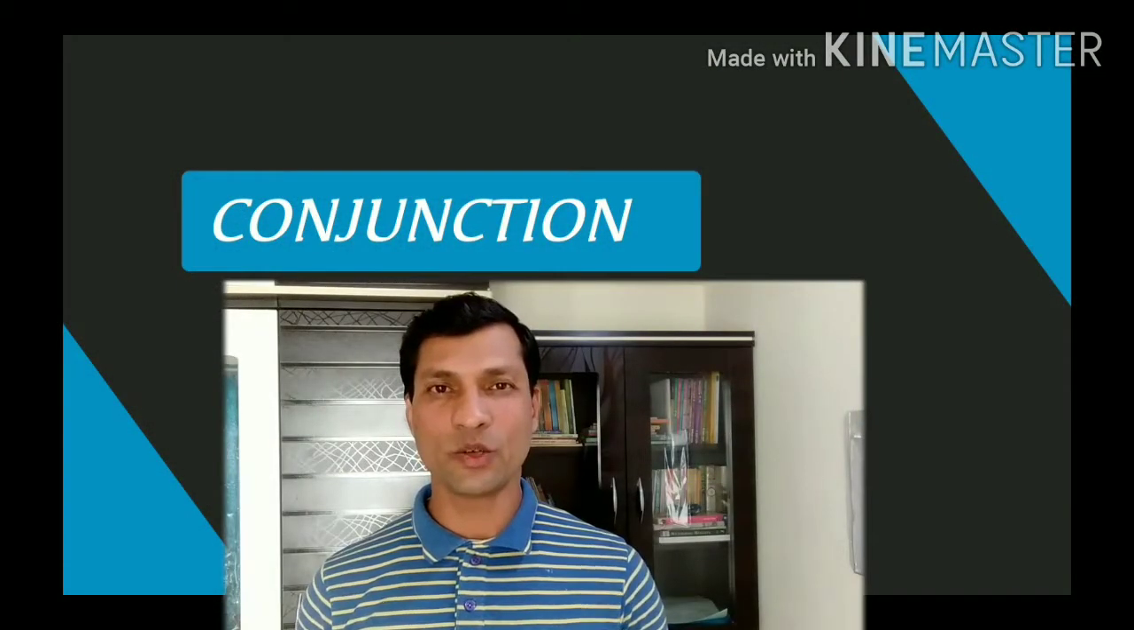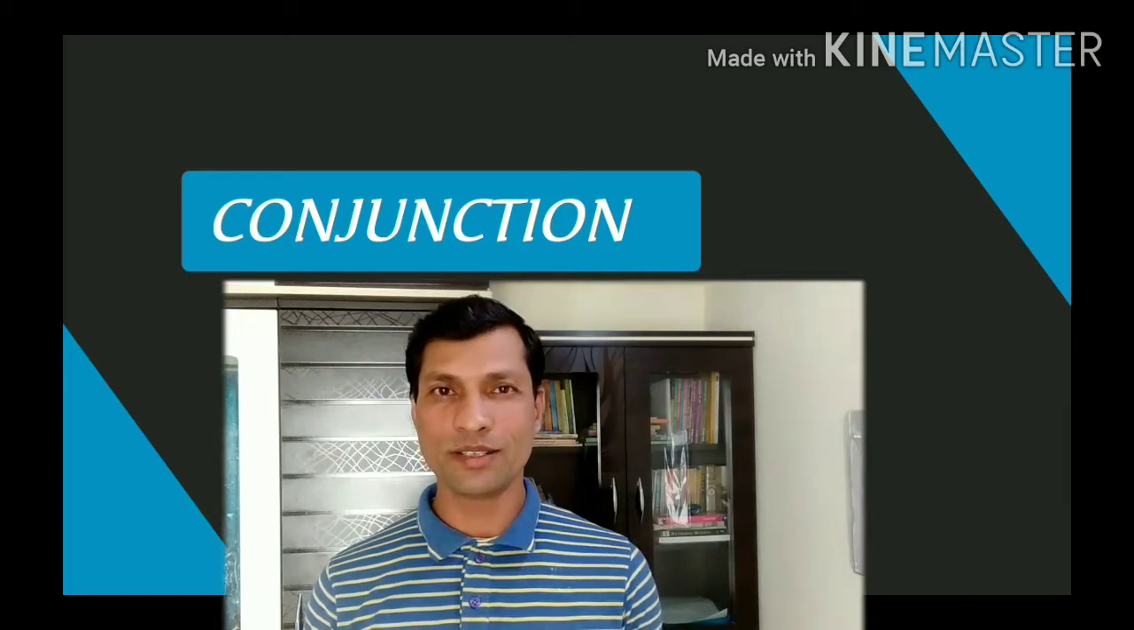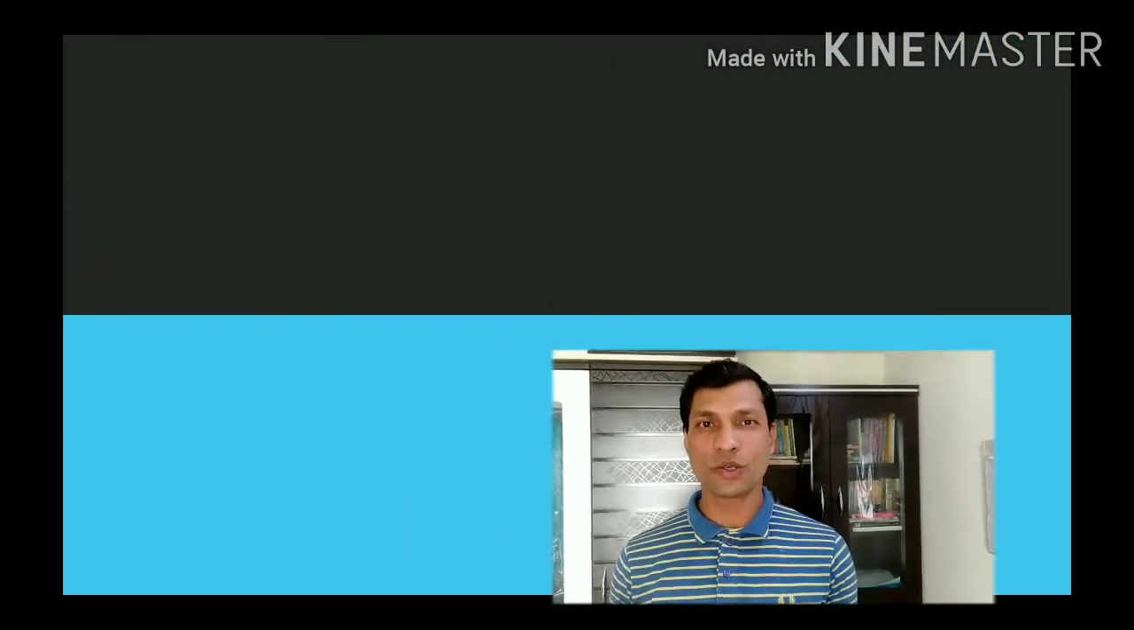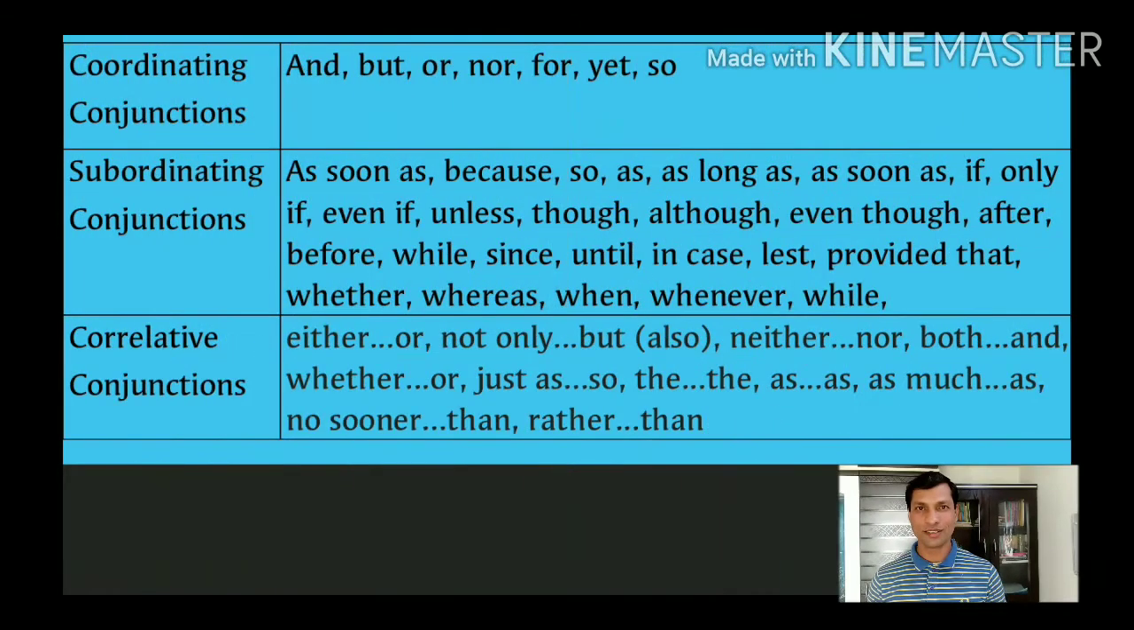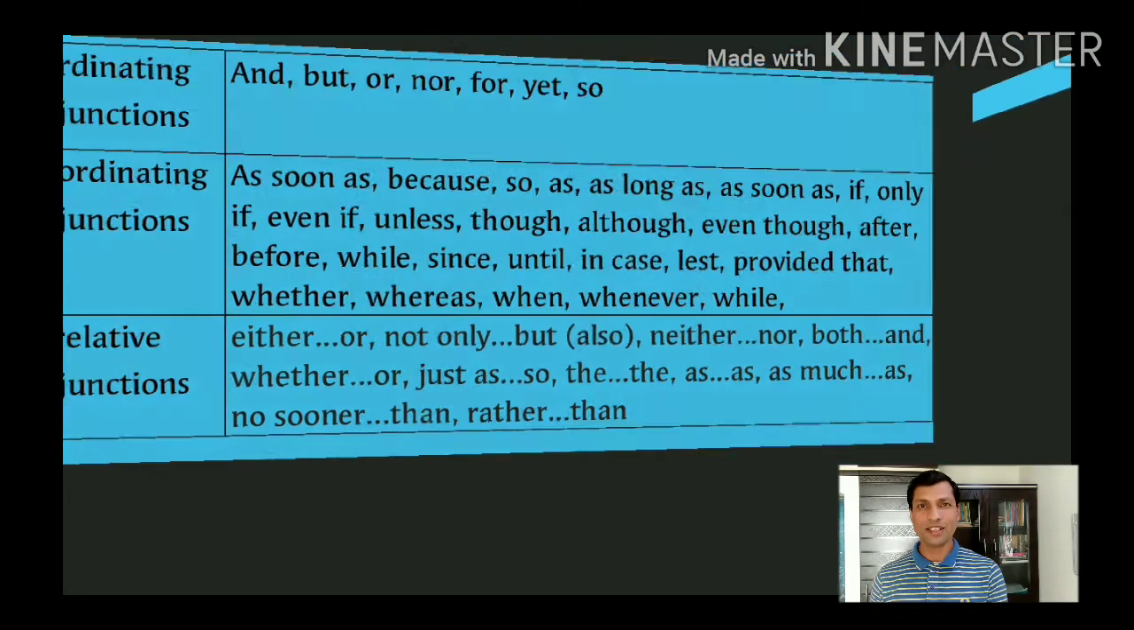Conjunction is basically a joining word. It joins two words, two phrases, or two clauses. These are some of the examples of conjunctions. Conjunctions are broadly categorized into three types: coordinating conjunction, subordinating conjunction, and correlative conjunctions. Let's look at some of the commonly used conjunctions.